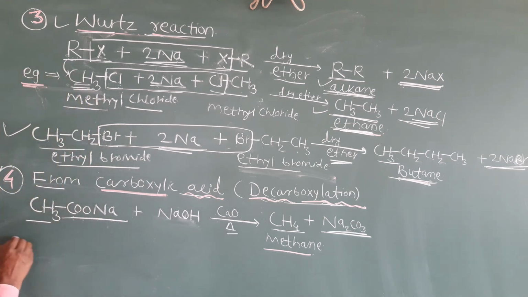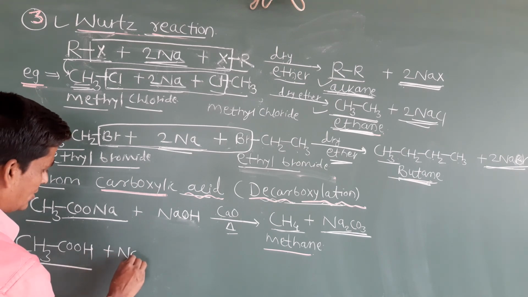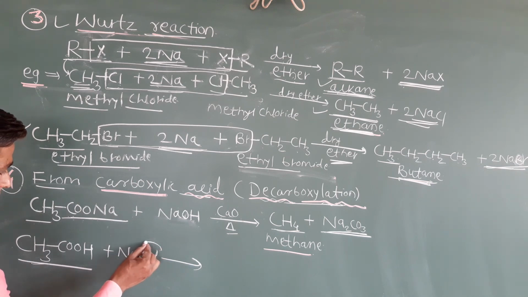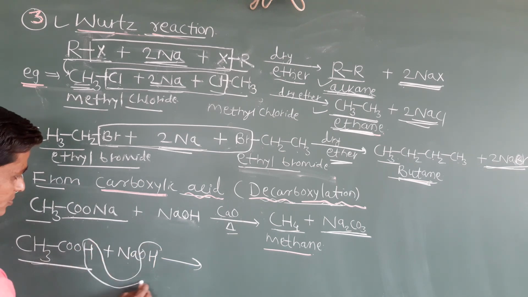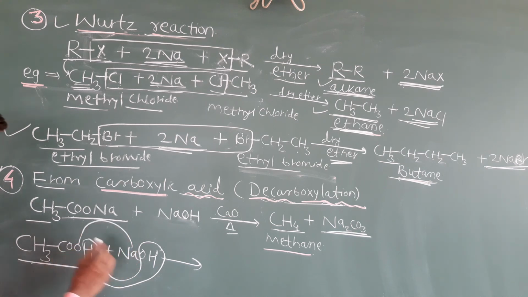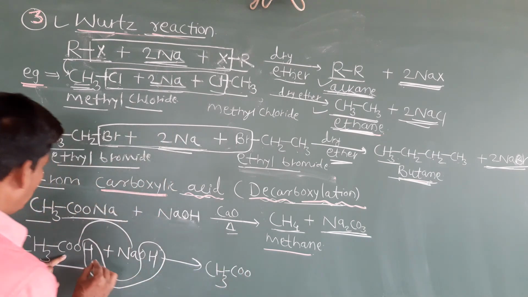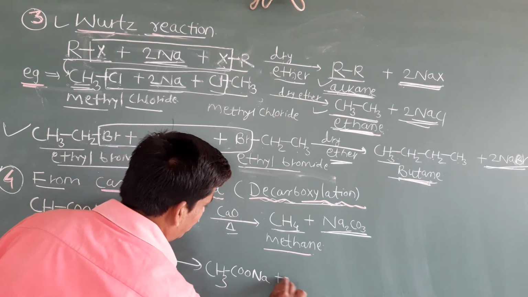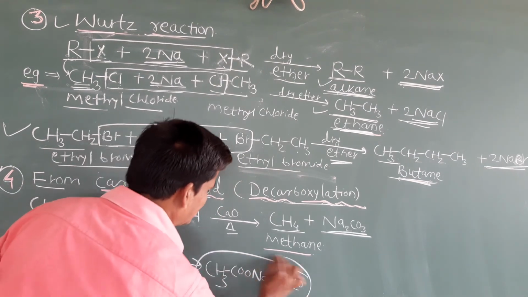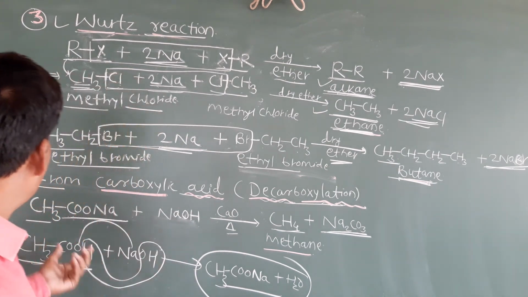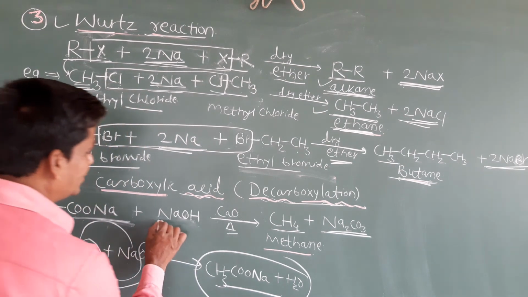You know the structure of carboxylic acid. For example, acetic acid, you know, CH3COOH. Okay. So when this acetic acid reacts with NaOH, sodium hydroxide base, this is acid and this is the base, neutralization reaction takes place. So what happens exactly? This OH and this H will be removed and this Na will join, and simply what will we get, students, here? This CH3, then this COO and this Na will join. Okay, and water molecule will be removed, H2O. So what is the name of this compound? This is a salt of carboxylic acid. Okay, now clear? So by using this salt of carboxylic acid, we can react with NaOH.